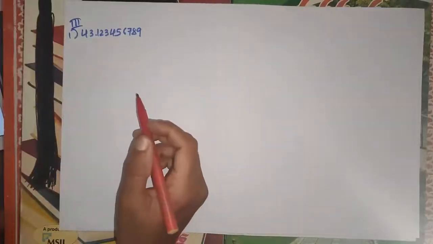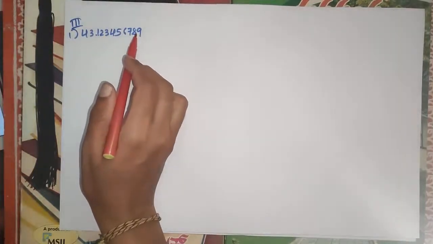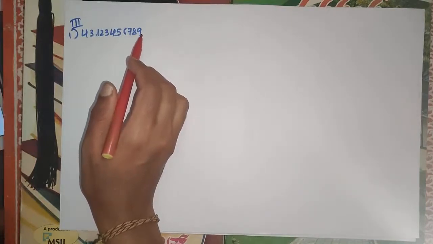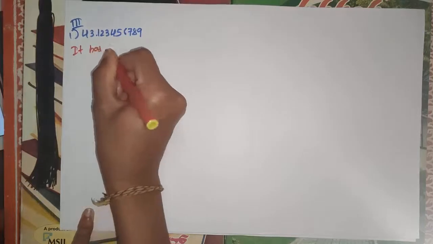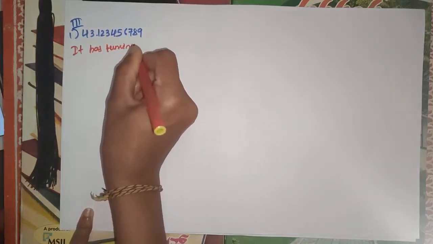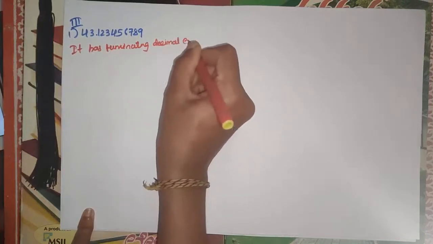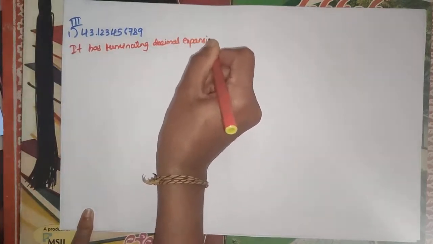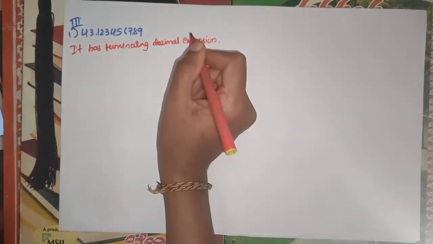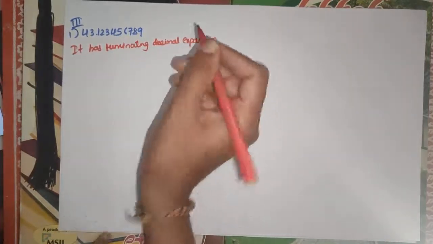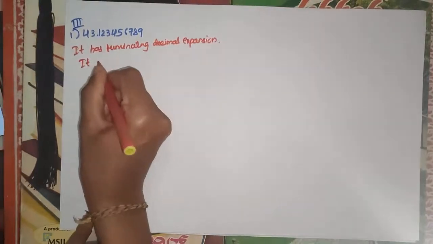So here the first question is 43.123456789. Okay, the digits stop here at 9. Then it is terminating. So it has a terminating decimal expansion. If it is terminating, it means the number is rational. So it is a rational number.